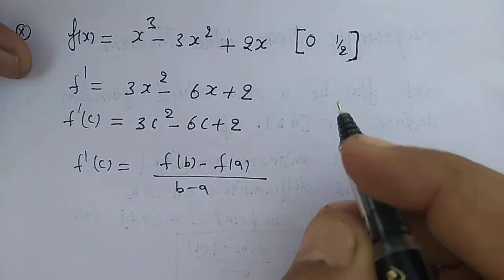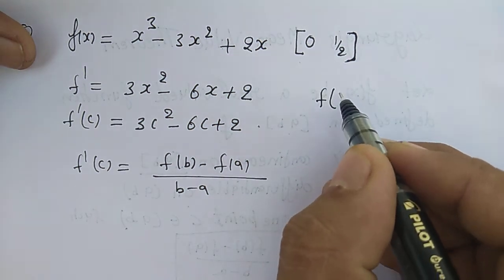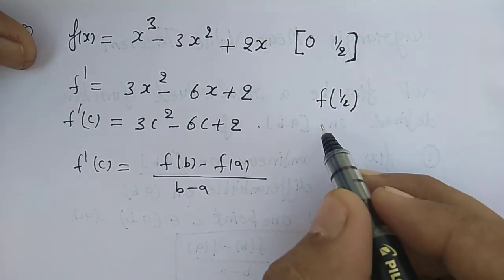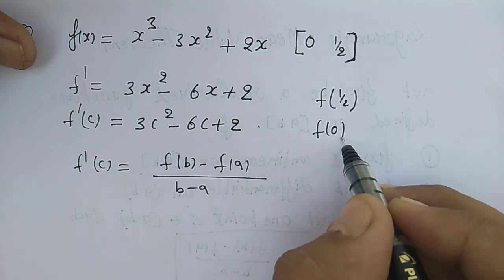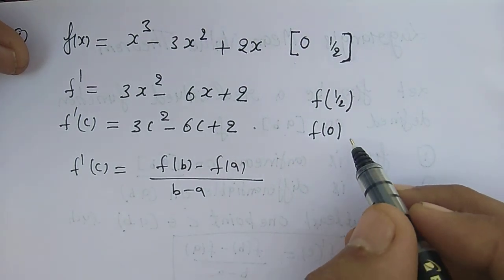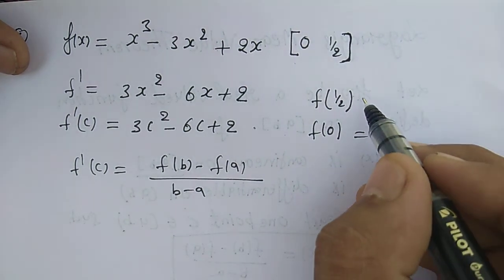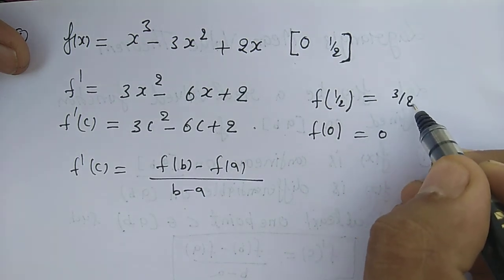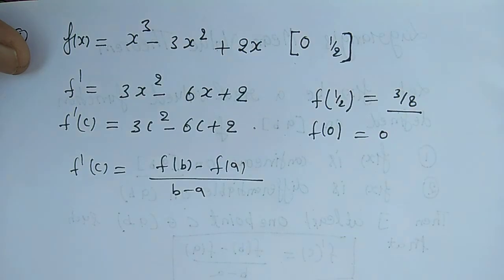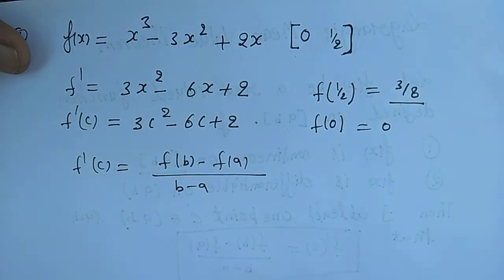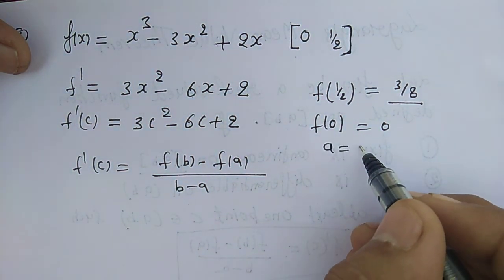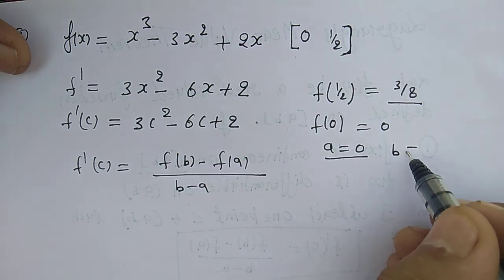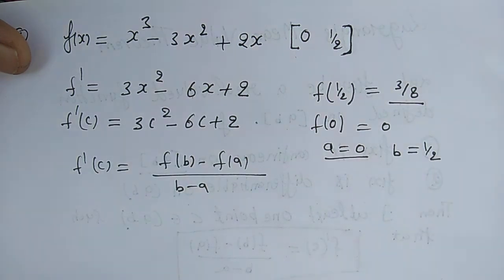So f of b equal to f of half and f of a is f of 0. f of 0 equal to 0 and f of half equal to 3 by 8. You can find out, a equal to 0, b equal to half.